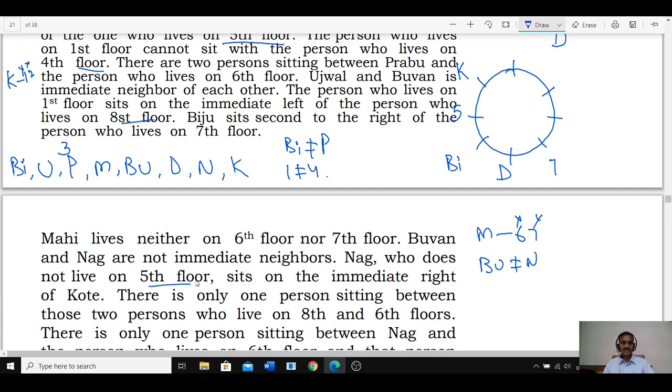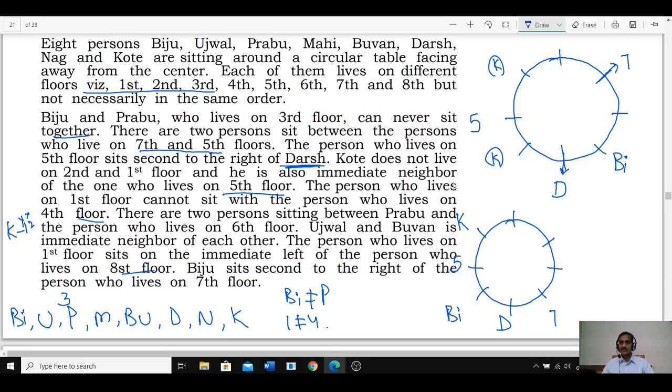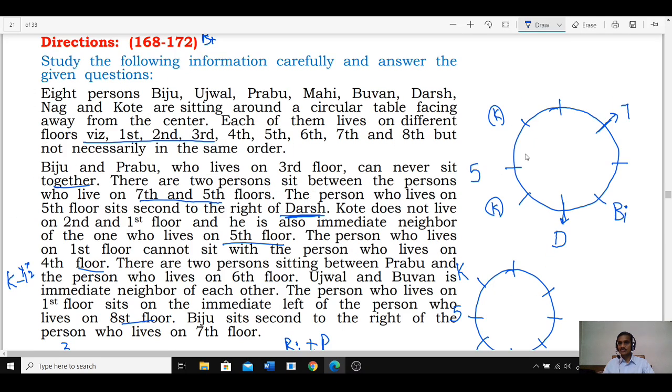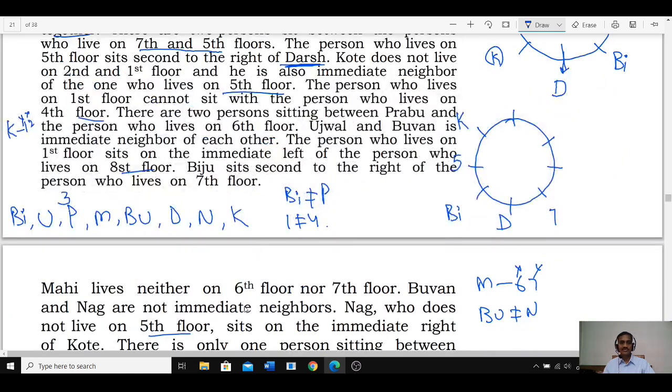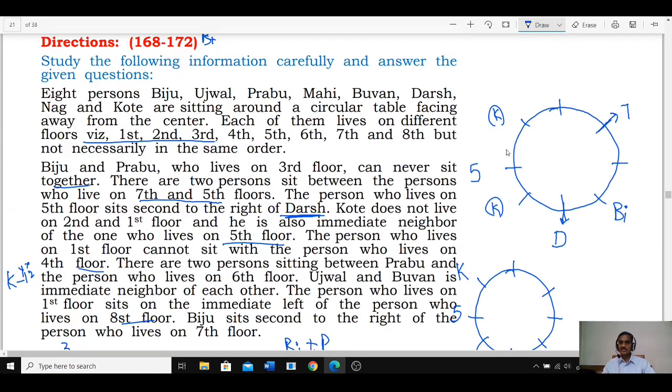Nag, who does not live on the 5th floor, sits on the immediate right of SL. Okay? Nag sits to the immediate right of SL. SL must have someone on the immediate right hand side. Who? Nag. Now in this case, if SL is here, Nag will be here, immediate right. But as Nag does not live on the 5th floor, SL cannot be here. Hence SL must be at this place, and Nag must be at this place.